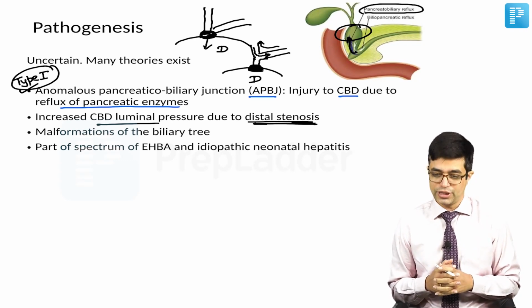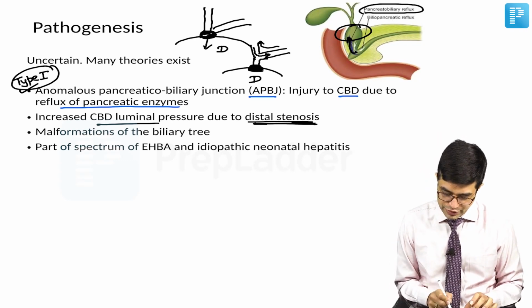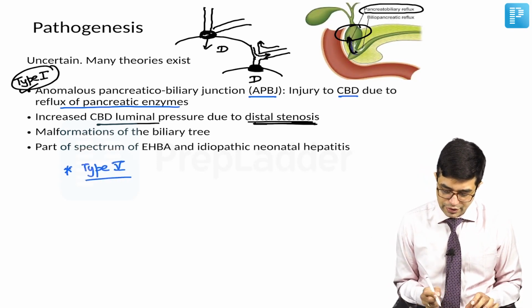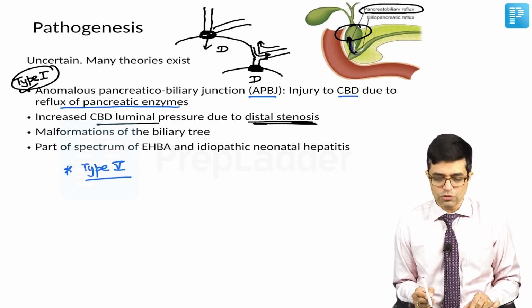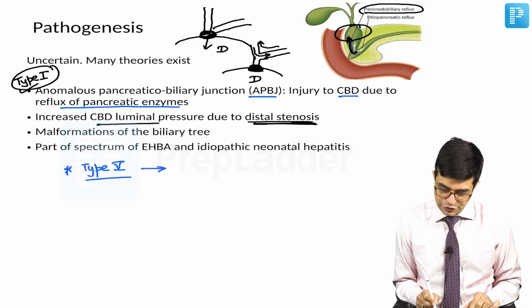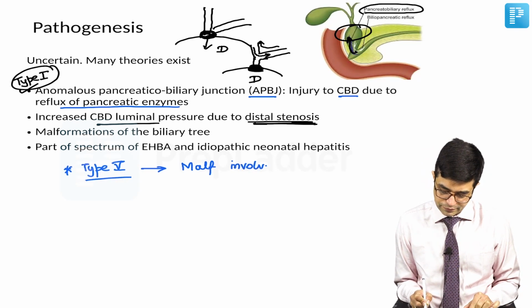applicable in the pathogenesis. As an extra edge point, you can remember that there is a rare form known as type 5 choledochal cyst, also called Caroli's disease, which is due to malformations involving the ductal plate.